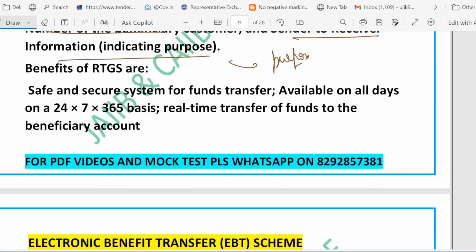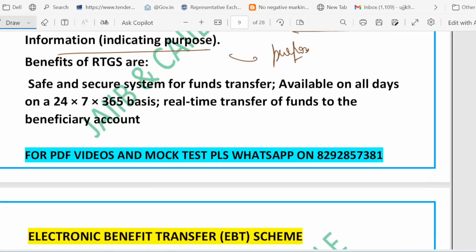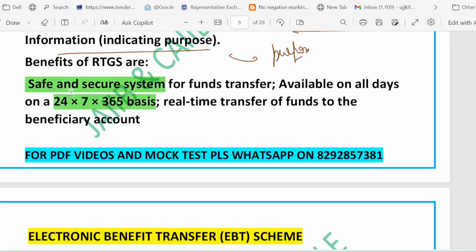Now, what are the benefits of RTGS? It is safe and secure. It is available 24 into 7 into 365 basis. And it is a real-time transfer. So these are the key benefits. Let me highlight it: safe and secure system, 24 into 7, 365 basis, real-time transfer.